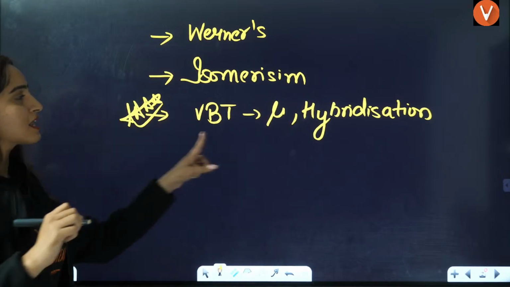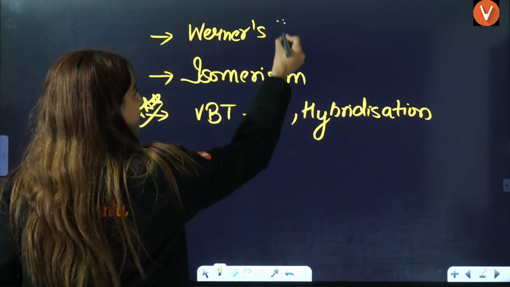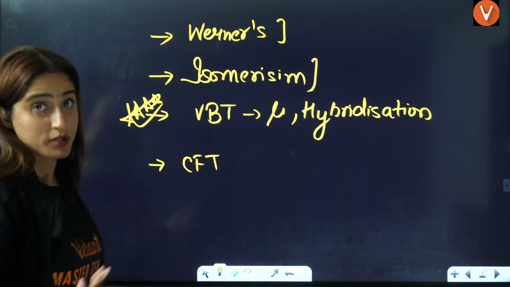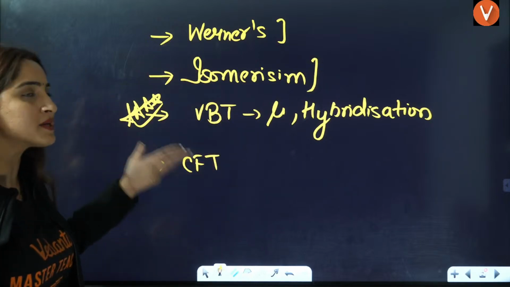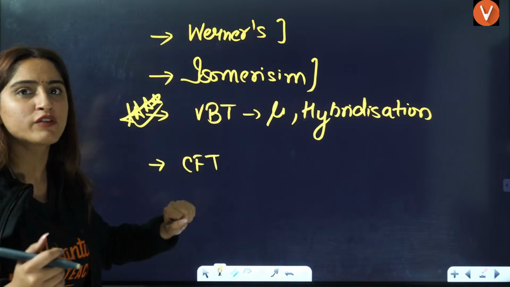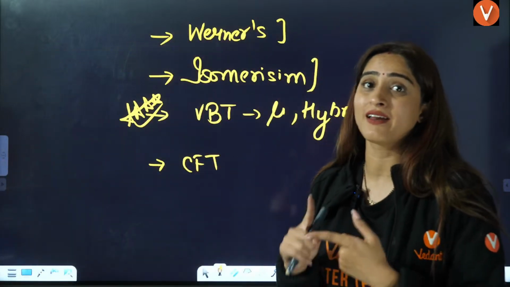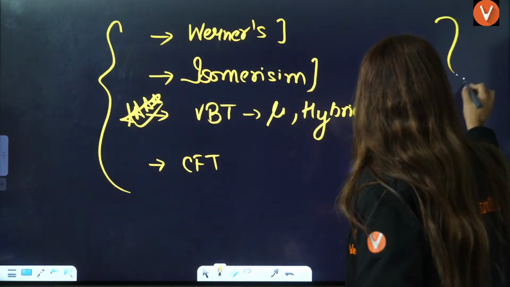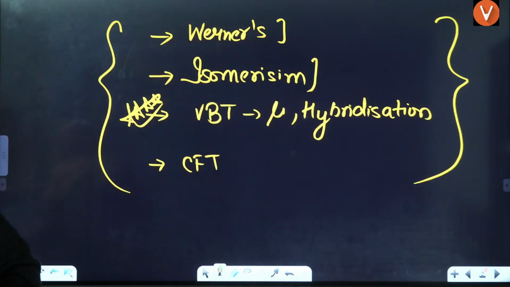In some shift they will ask from isomerism and CFT, in some shift from Werner's and isomerism, in some from CFT and Werner's. But VBT is sure to be in your exam. So these four topics we are going to do in today's lecture.